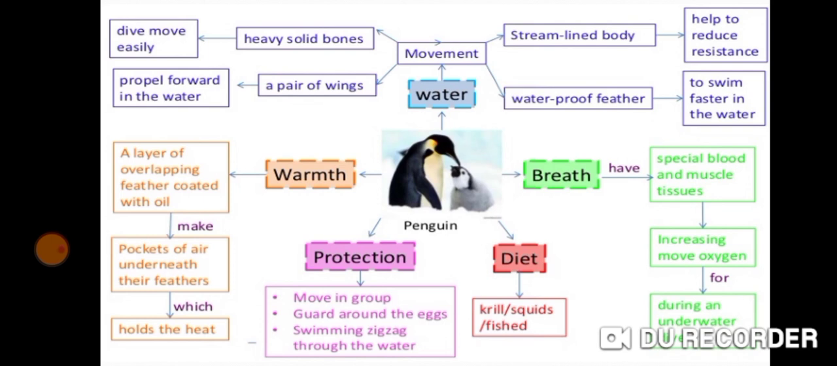They have streamlined body which help to reduce the resistance in water, and also they have waterproof feather to swim faster in the water. So these are the adaptations of penguins which help them to survive in that extremely cold climate. In addition to polar bear and penguins, some other animals which live in polar regions are musk oxen, reindeers, Arctic foxes, seals, whales, and many kinds of fish and birds.